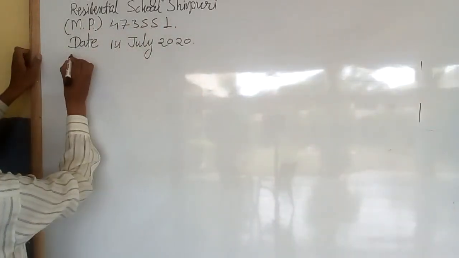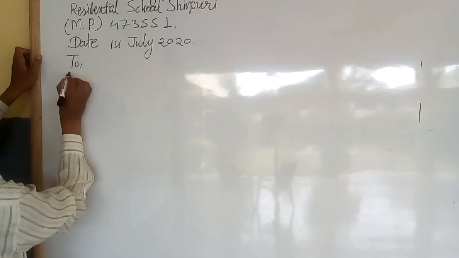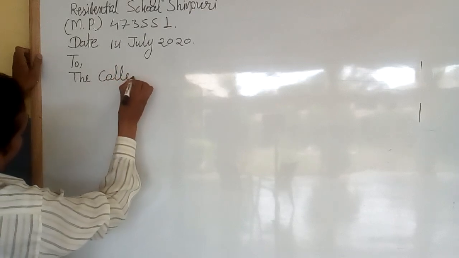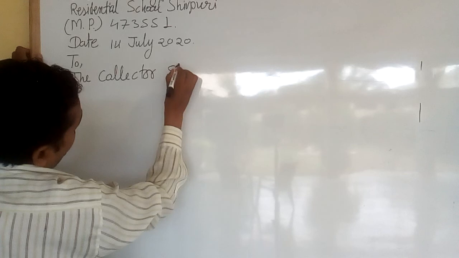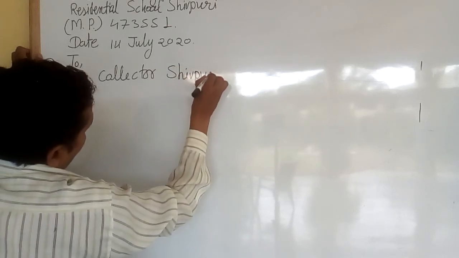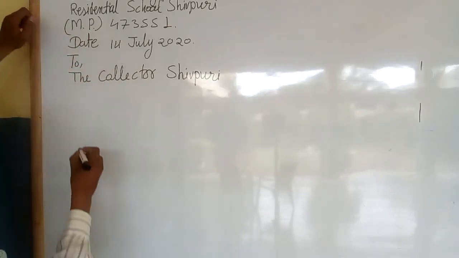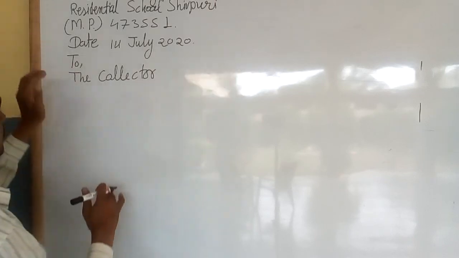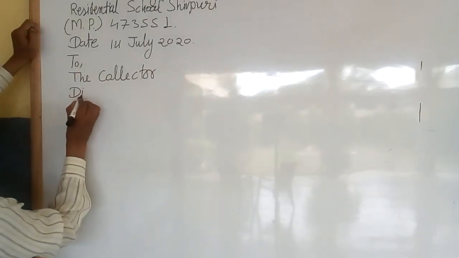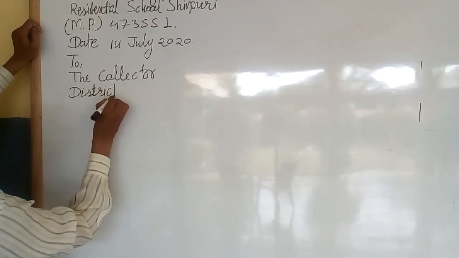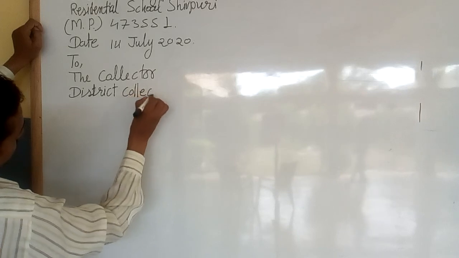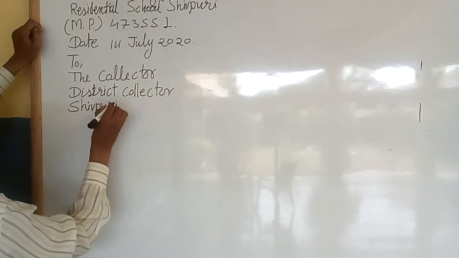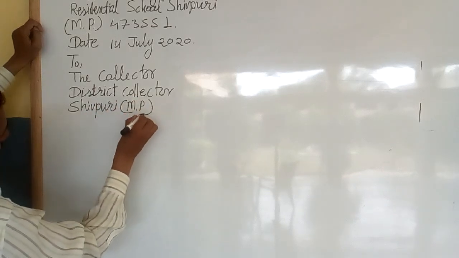You can write: To the Collector, Shivpuri, MP, or you can write: To the District Collector, Shivpuri, MP.